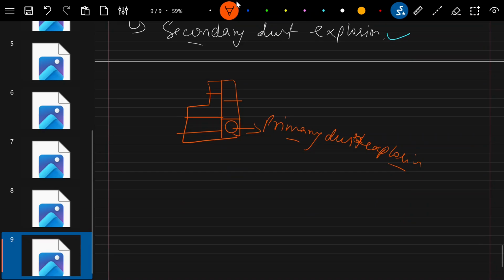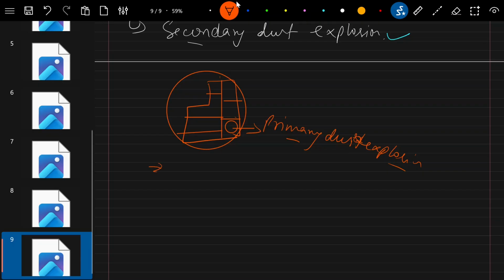When it happens, the settled dust in different areas of that room or around the building is affected, because it is always a big explosion, even in a single room.